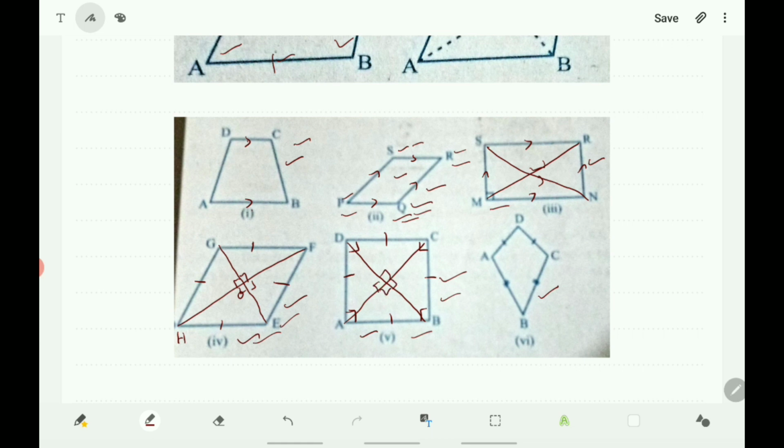The angles at O, all four angles, are right angles. These are the special properties of a square.